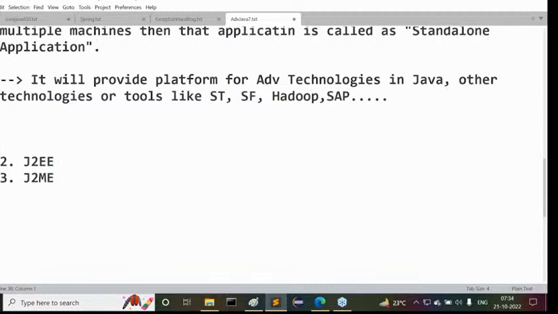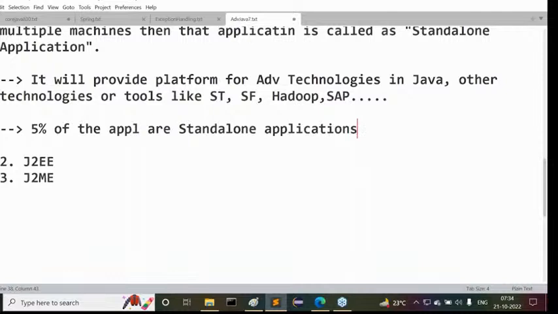Next one, apart from this, one more point, the last point. Last point is what? Regarding application development in the industry, only 5% of the applications are standalone applications. Only 5% of the applications nowadays, even less than 5% at present, are standalone applications.